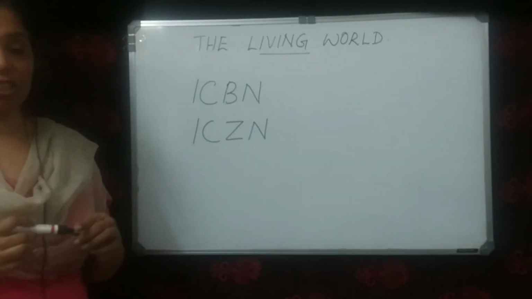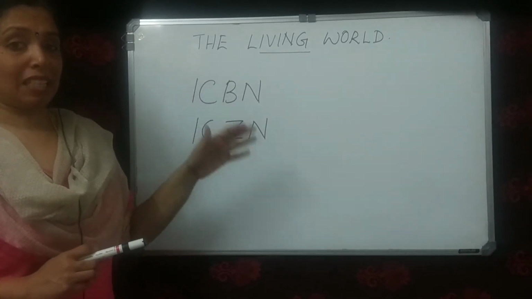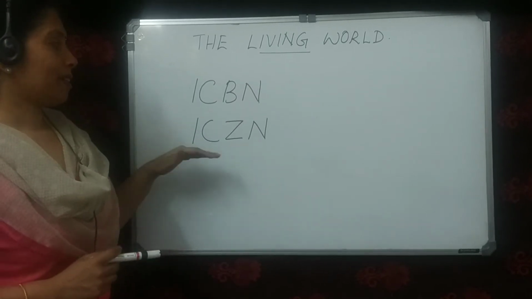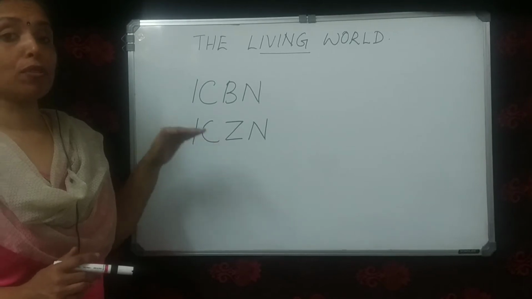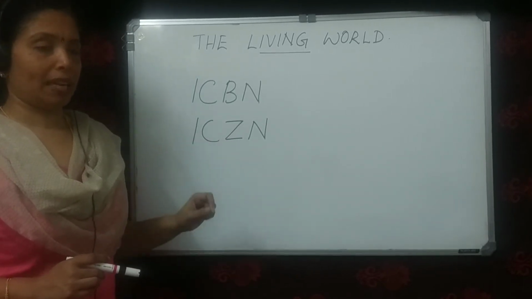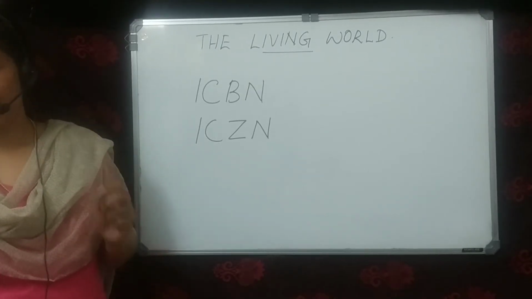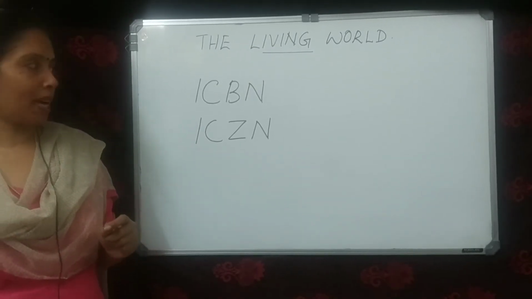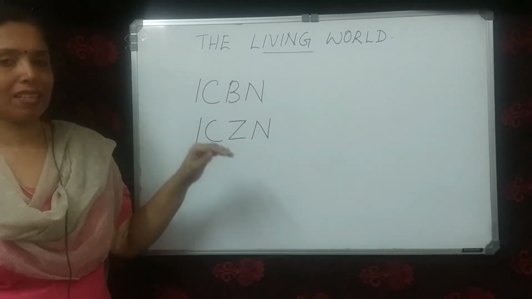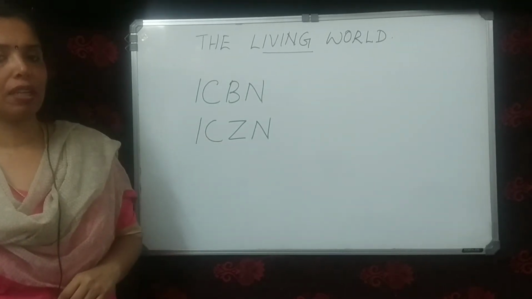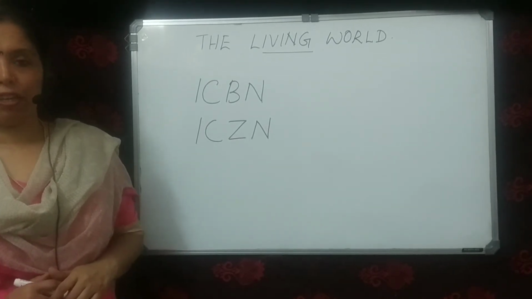ICBN is the International Code of Botanical Nomenclature, which gave the scientific names to plants, and ICZN is the International Code of Zoological Nomenclature, which gave the scientific names to the animals.